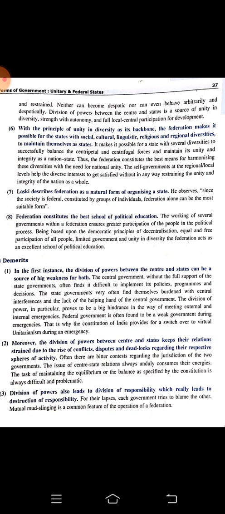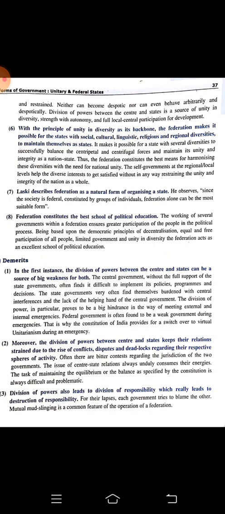Moreover, the division of power between central and state keeps their relations strained due to the rise of conflicts, disputes, and deadlocks regarding their respective spheres of activity. As I was telling you, there will be a contest, and both of them will always be in confusion.